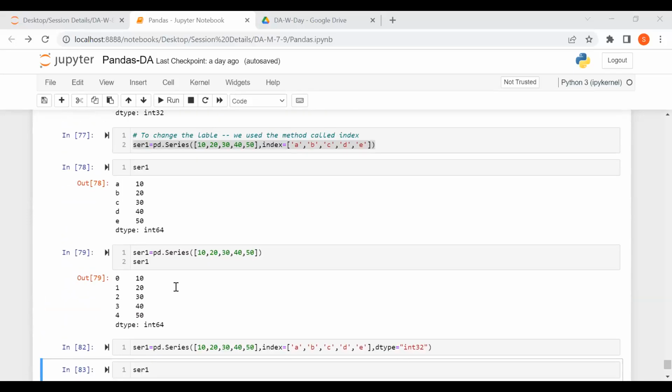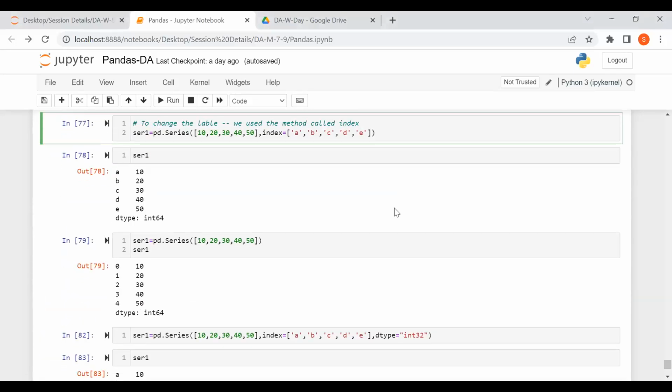Go ahead with this and let me know if you have any doubts. In an array, the length is larger, so how do we provide the indexing? See, when we are creating the array, if you want to give the indexing, you need to count that array length and give the particular values.